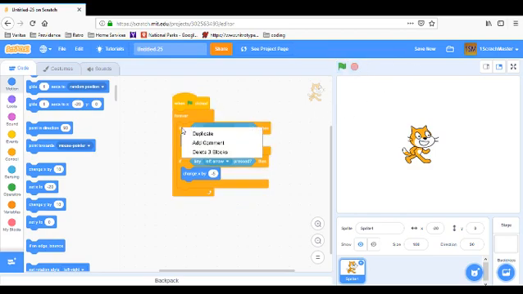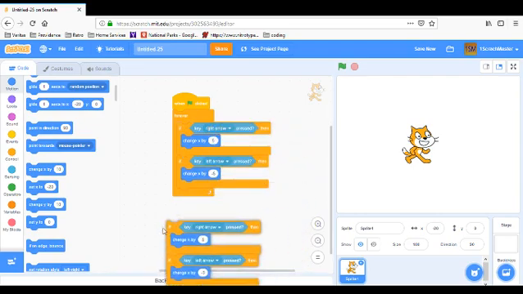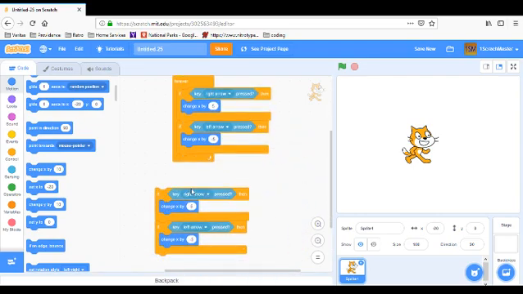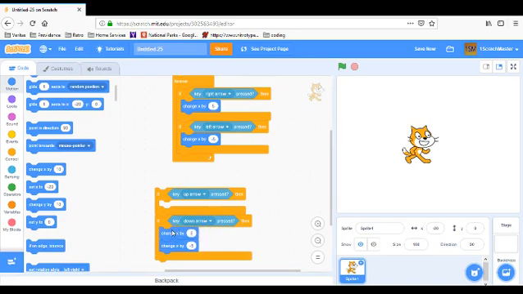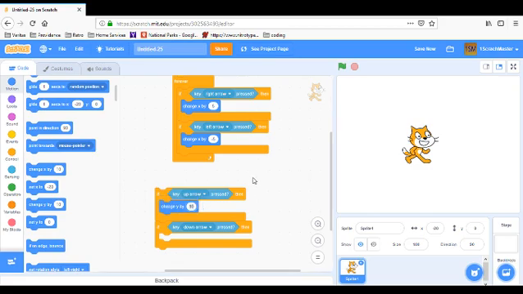So we're actually going to duplicate all of this now, right here. And we're going to go to this if key right arrow pressed, and we're going to make it up arrow. And if key left arrow pressed, we're going to make it key down arrow. And now we're going to take the x out, because the x is this way. With the down and up arrow, we want it to go up and down this way. And what is this? It's the y position. So this is positive 180, this is negative 180. So we'd want to change the y by 5 if the key up arrow is pressed. So it's going to go up to the positive because it's 5, not negative 5.